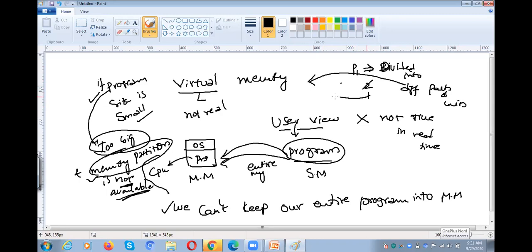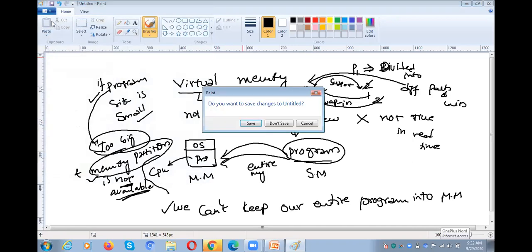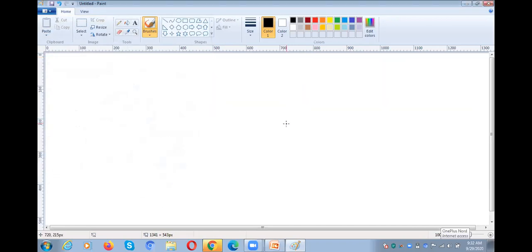The first part will be moved to the main memory, which is called swap in. Once it is in the main memory, the CPU will execute the first part. After executing the first part, it will be swapped out from the main memory, and the second part will be swapped into the main memory. Likewise, your entire program might not be loaded into the main memory at once in real time. That is what you need to understand.